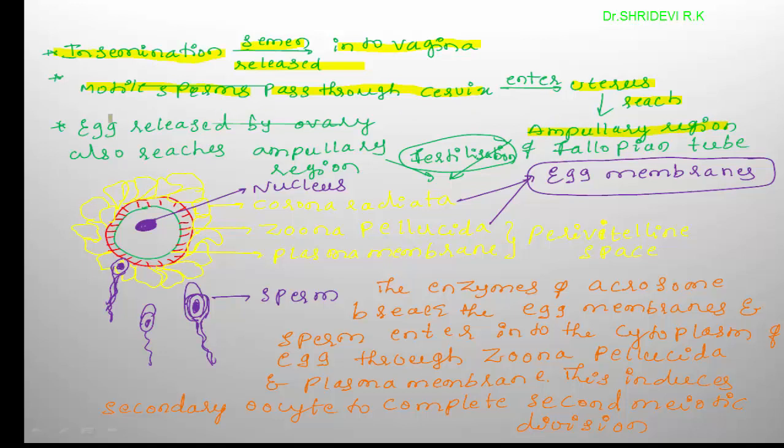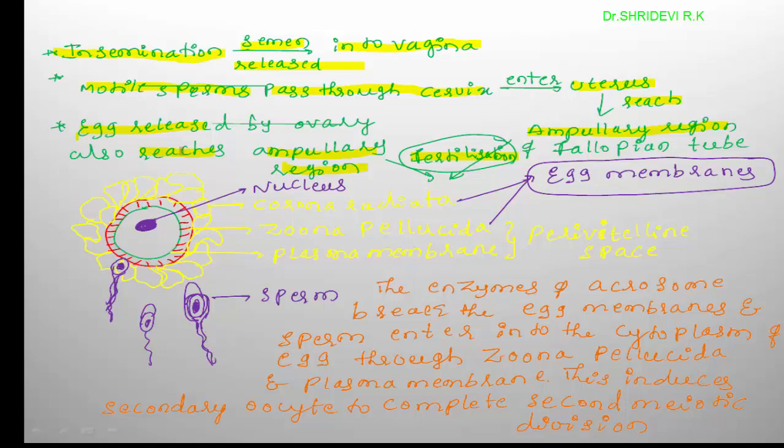At the same time, the egg released by the ovary also reaches the ampullary region. That means the sperm and egg are now present at the ampullary region and they undergo fertilization. Therefore, the site of fertilization in humans is the ampullary region.